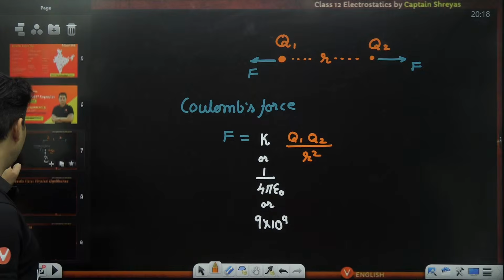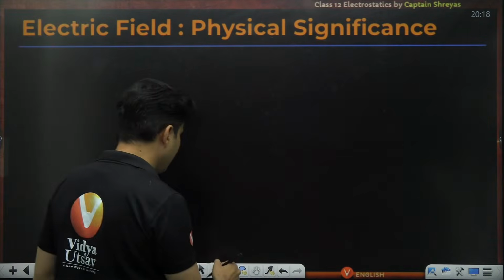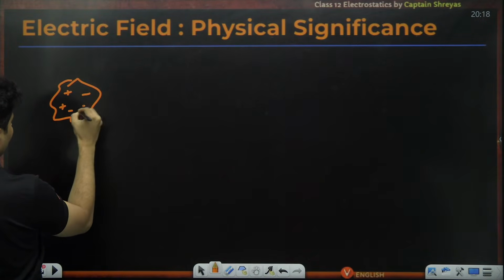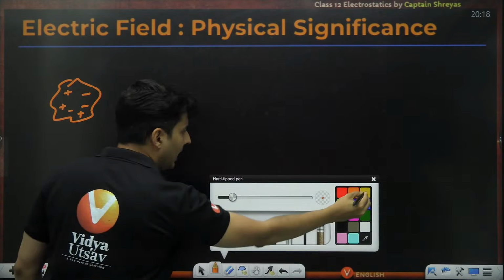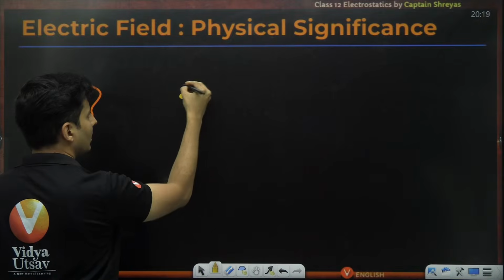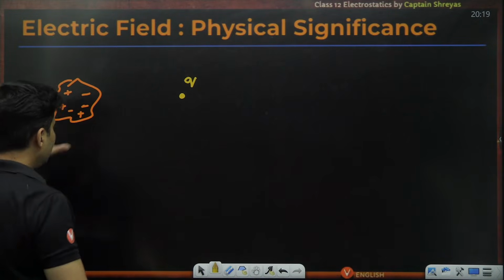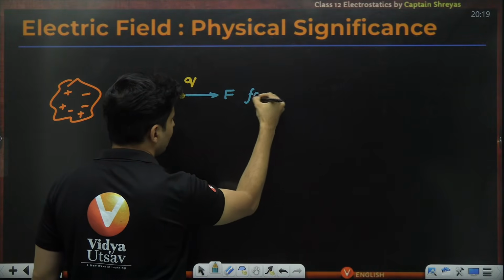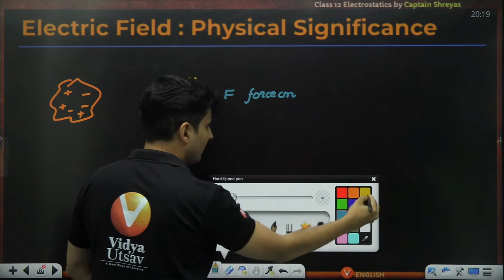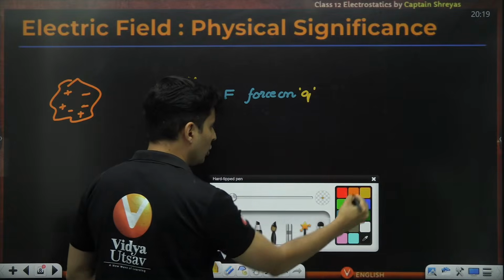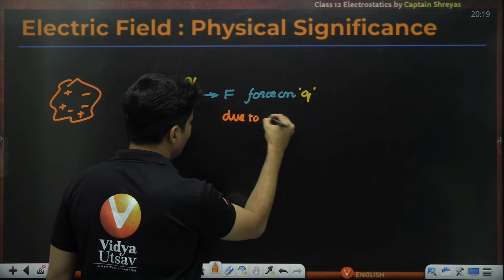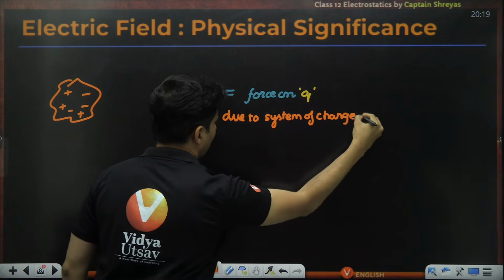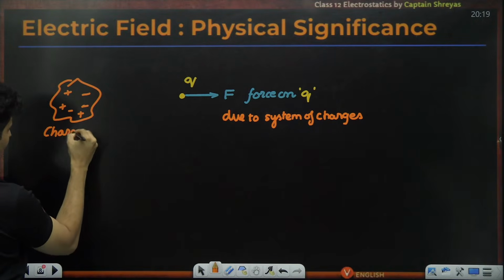But I have a very genuine question. See, when you have some charges over here, and you bring a charge, let's say small q, then there is a force acting on that q charge due to the system of charges.